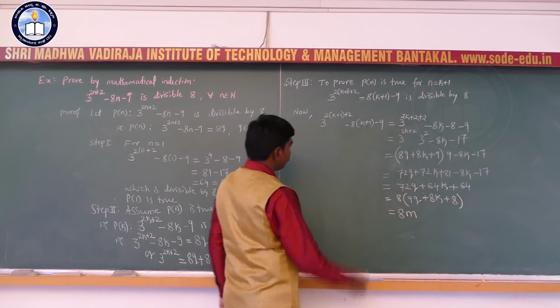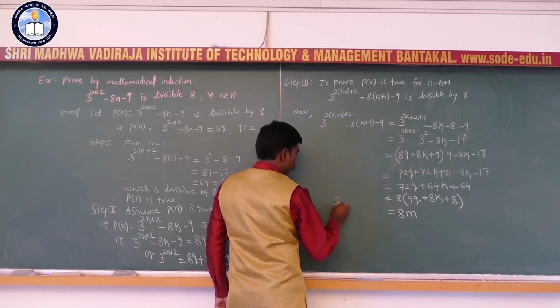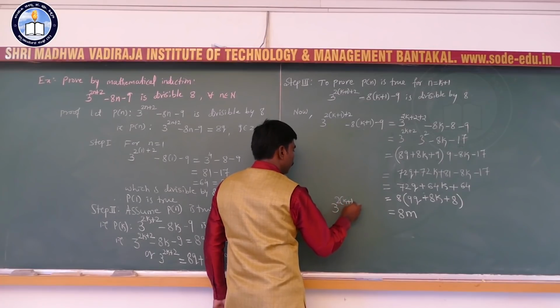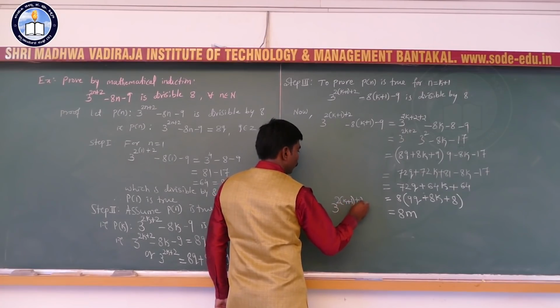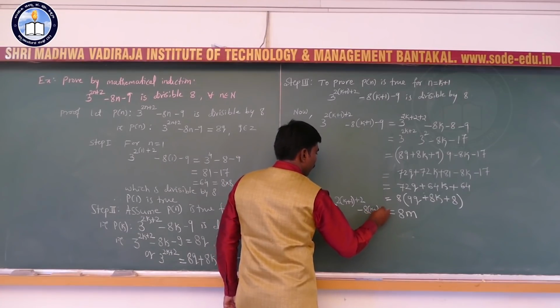What is your LHS? LHS is 3 to the power 2 into k plus 1 plus 2 minus 8 into k plus 1 minus 9.